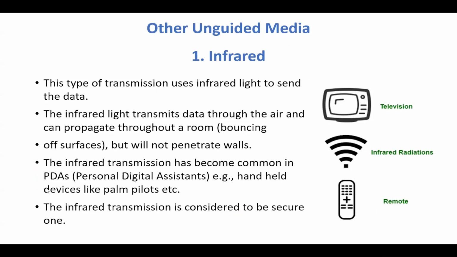Now, the other unguided media we have is infrared. The very first one is infrared. Infrared is something which we usually see at home. The very simple example is the TV and remote. This type of transmission uses infrared light to send the data. The infrared light transmits data through air and can propagate throughout the room. But it will not penetrate walls. This is the limitation we have for infrared. Infrared transmission has become common in PDAs, that is personal digital assistants, handheld devices like Palm Pilots, and remote systems. Infrared transmission is considered to be secure. So this is your infrared.